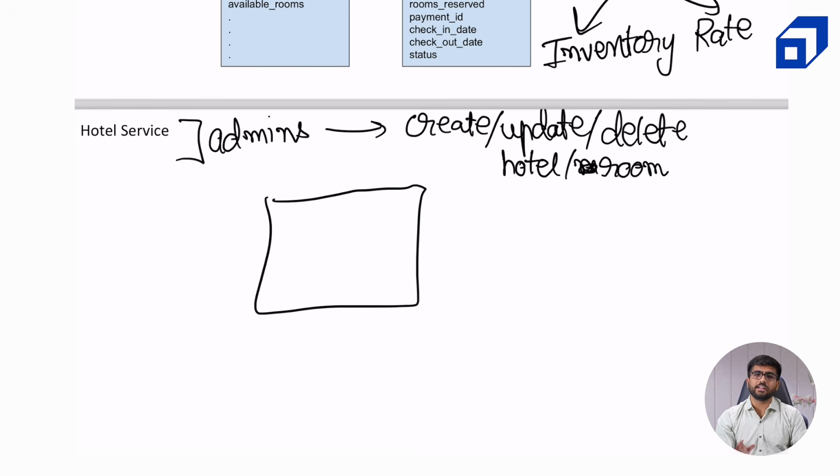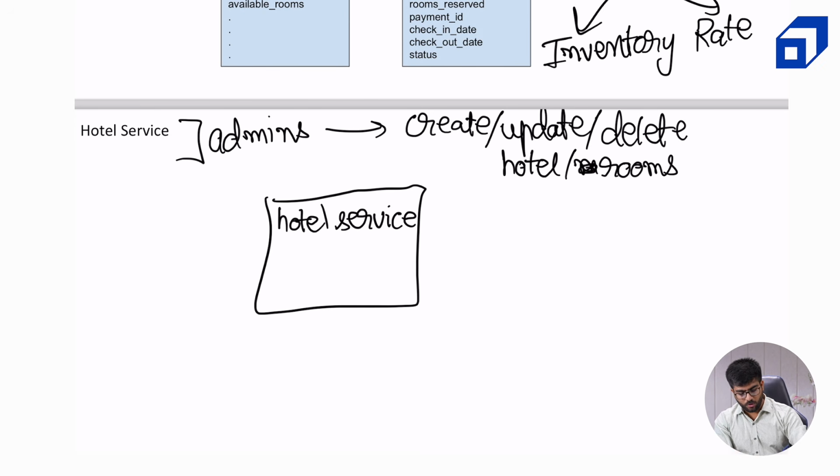Okay, so we know the relevant APIs which will be exposed. We won't expose the GET APIs at the moment. The admins can have access to it, but it's just a matter of preference. There is no meaning of admins having access to the GET APIs for the hotels and the rooms and so on. So our hotel service will expose those APIs. Now we decided earlier that we will go ahead with a SQL database.